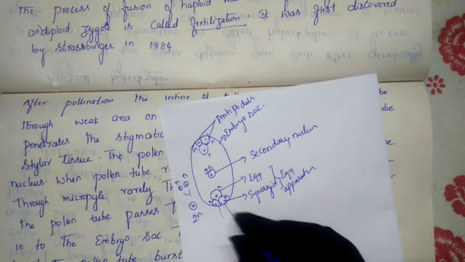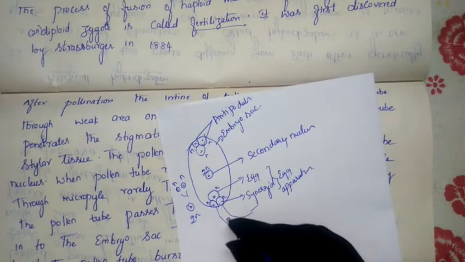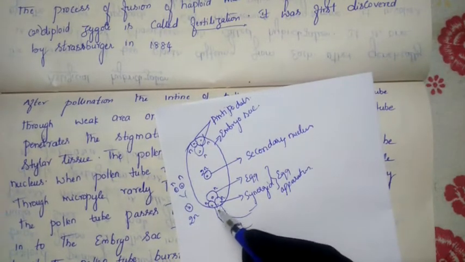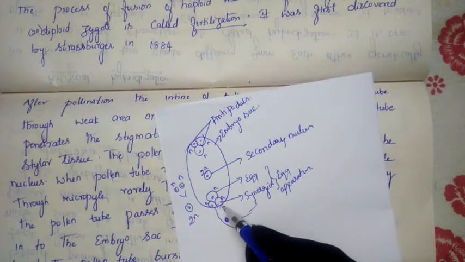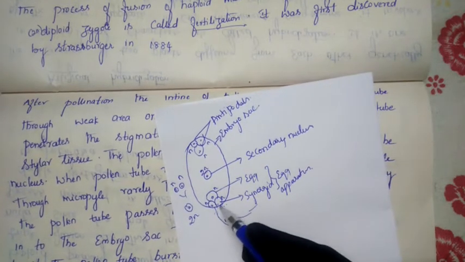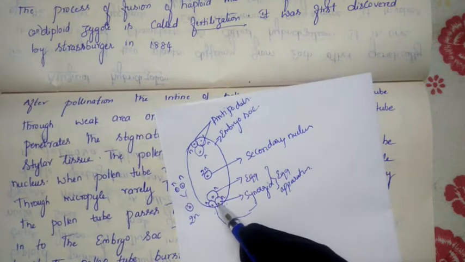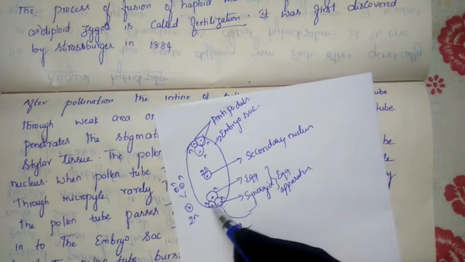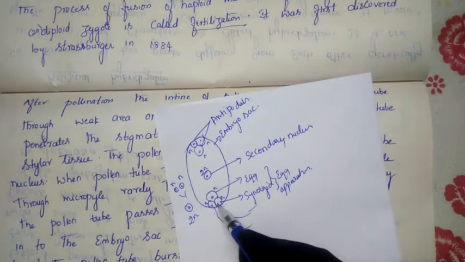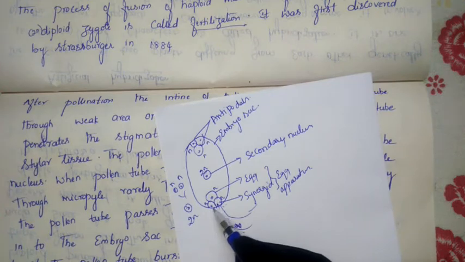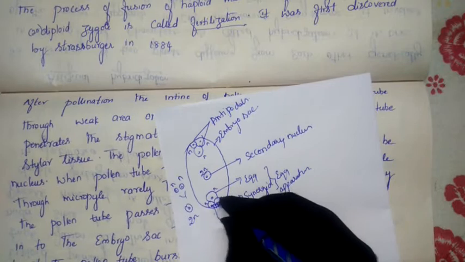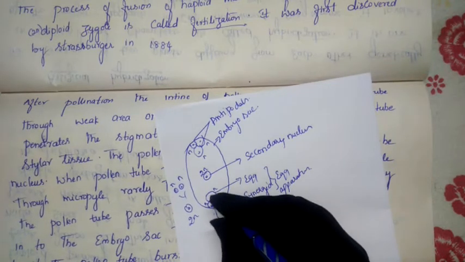The pollen tube will take entry here like this, releasing the two male gametes. The pollen tube will burst and discharge the two male gametes. One male gamete will take entry through one of the two synergid cells, crossing through the filiform apparatus. With the help of the filiform apparatus, it will cross the synergid cell and finally reach the egg.